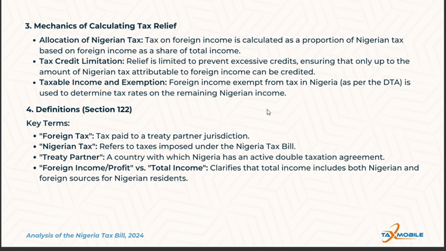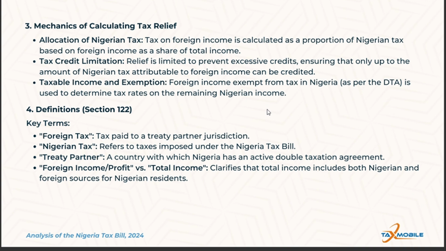We've also looked at the mechanism of calculating tax relief, and the tax credit limitation: relief is limited to prevent excessive credit, ensuring that only up to the amount of Nigerian tax attributable to foreign income can be credited. We've also looked at the taxable income and exemption: foreign income exempt from tax in Nigeria as per the double tax agreement is used to determine tax rates on the remaining Nigerian income.